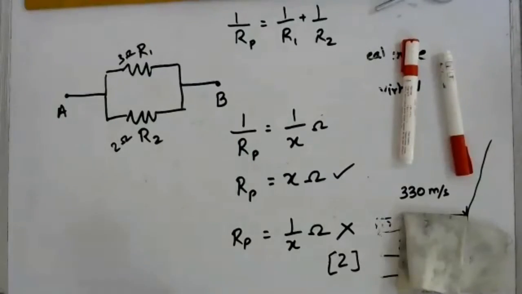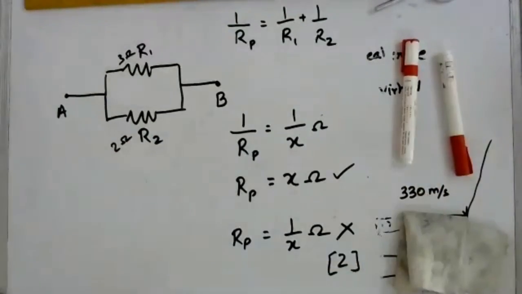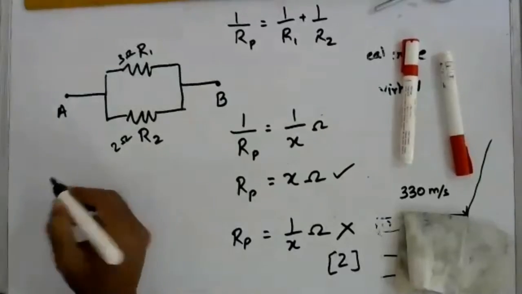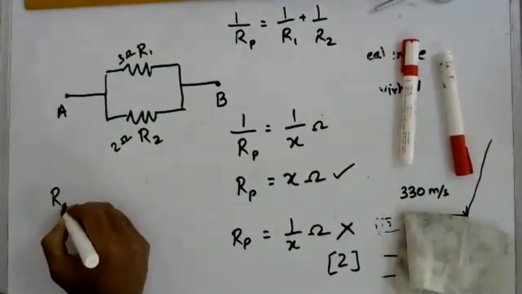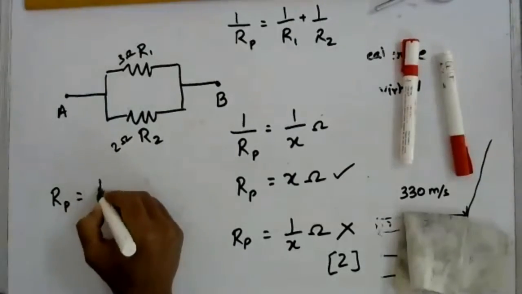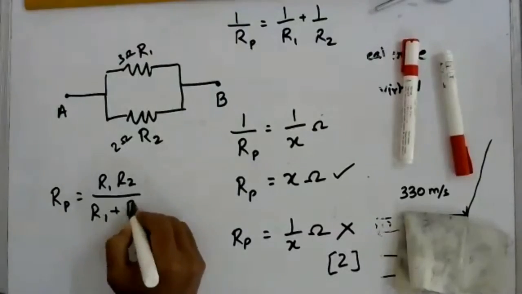So when you are doing resistors in parallel in particular, please be very careful that you find the reciprocal in the end. One option is of course there, that if you are given only 2 resistors, then you can simply say that it will be R1 R2 by R1 plus R2.